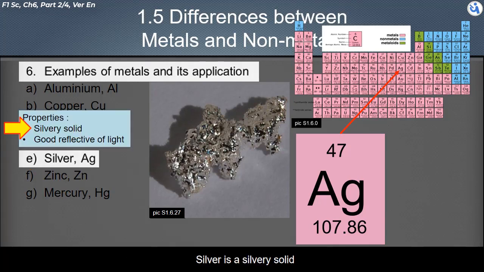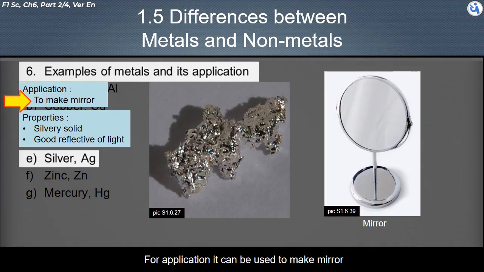Silver is a silvery solid. This makes silver a good reflector. For application, it can be used to make mirrors.